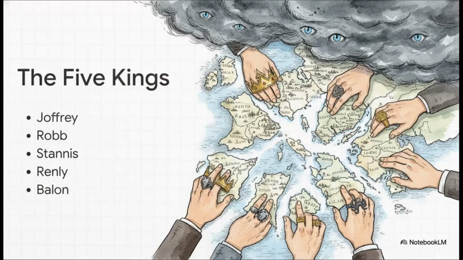From that single execution, absolute chaos erupts. Suddenly, we have 5 kings, each firmly believing their claim is the only true one, actively tearing the realm apart. We've got the cruel Joffrey, the vengeful Robb Stark, the rigid Stannis, the charismatic Renly, and the purely opportunistic Balon Greyjoy. They are completely consumed by their petty wars, completely ignoring the terrifying storm gathering in the north.